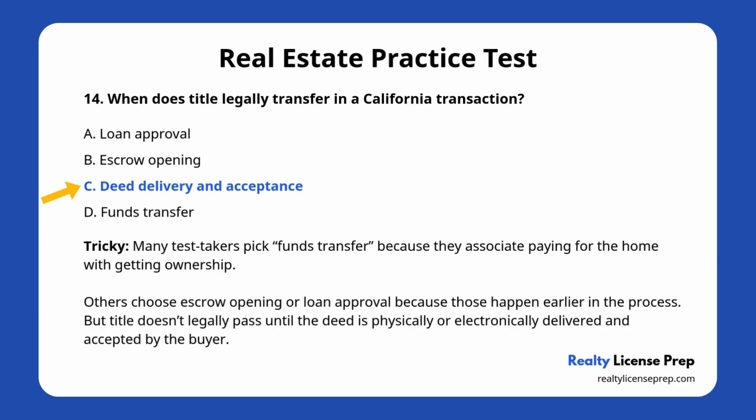Now, here's how this question tricks people. Many test takers pick funds transfer because they associate paying for the home with getting ownership. Others choose escrow opening or loan approval because those happen earlier in the process. But title doesn't legally pass until the deed is physically or electronically delivered and accepted by the buyer. So whenever you see a title transfer question, look for those two words, delivery and acceptance.